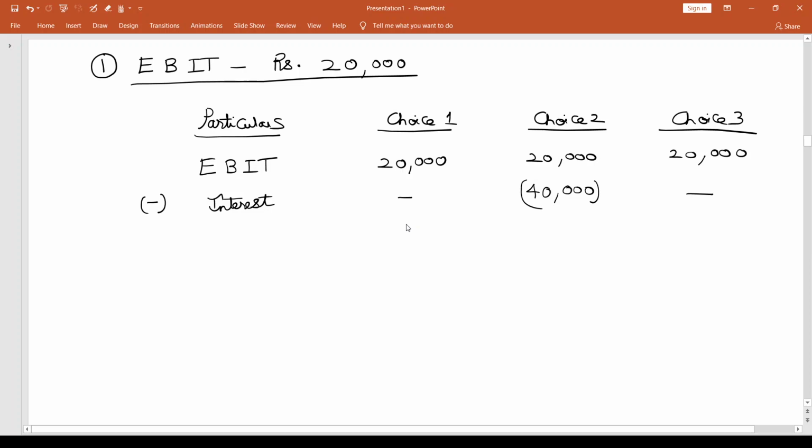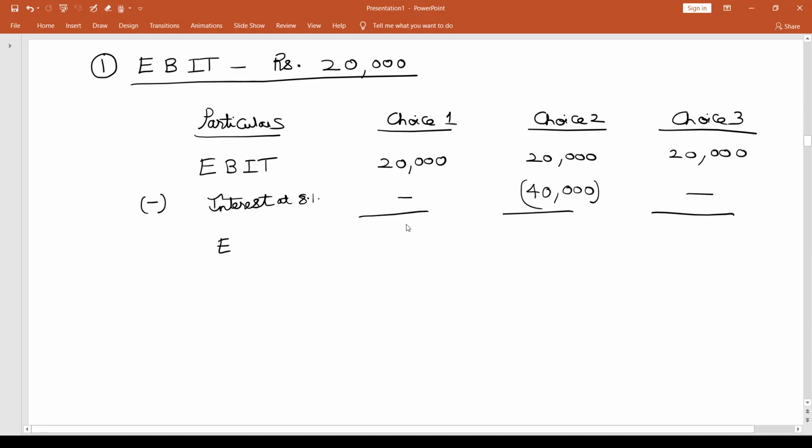So out of the 10 lakhs of financing that I require, in choice 1, the entire 10 lakhs comes in the form of equity shares. In choice 2, 5 lakhs is equity and 5 lakhs is debt. And in choice 3, 5 lakhs is equity and 5 lakhs is in the form of preference shares. So on the 5 lakhs of debt in choice 2, I'm calculating interest. Interest is at 8%.